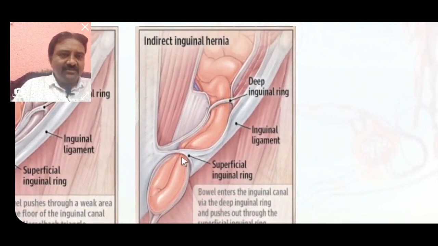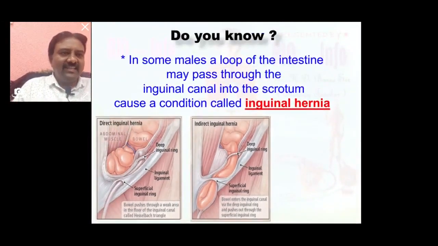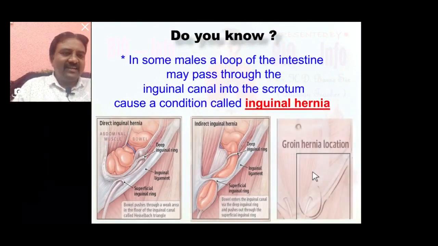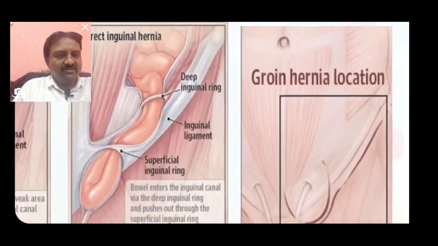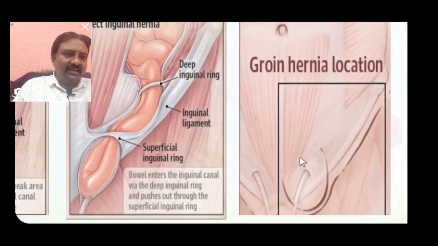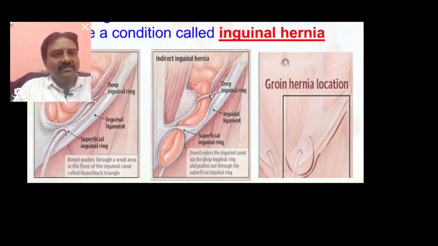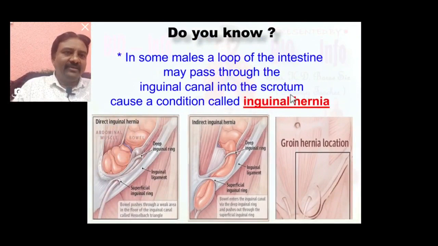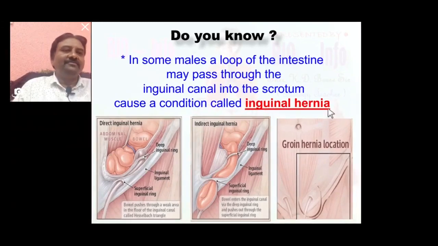This loop is present in the inguinal canal, so such a condition is called inguinal hernia. Externally it is seen in this diagram. So this is the inguinal hernia seen because an intestinal loop has emerged into the inguinal canal, developing into an inguinal hernia. Now this is also most important, how inguinal hernia is created.